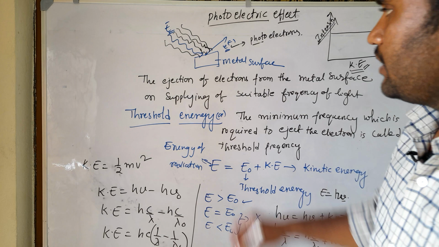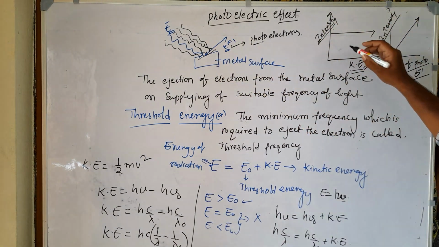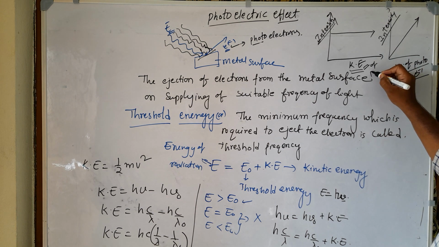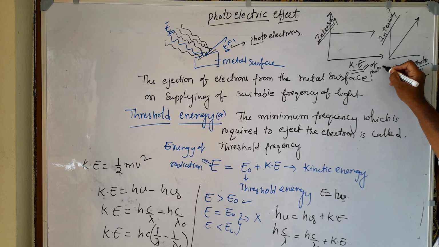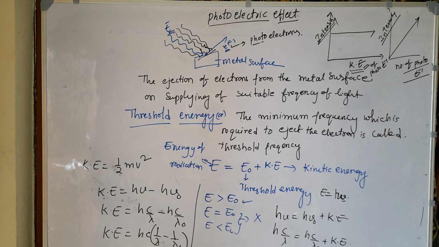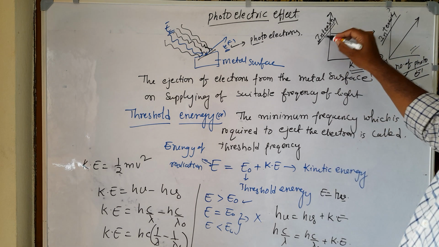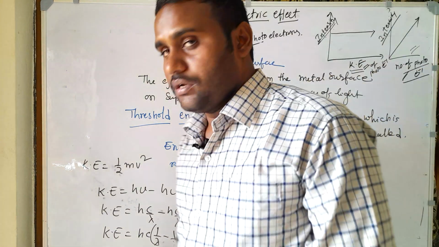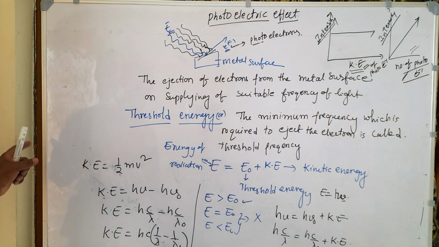Whatever the intensity you use, there is no change in the kinetic energy of the photoelectron. But as intensity increases, the number of photoelectrons increases. With an increase in intensity, the number of photoelectrons increases, but there is no change in the kinetic energy.